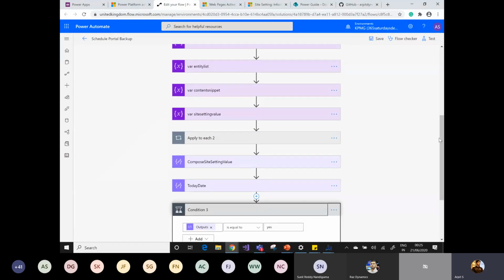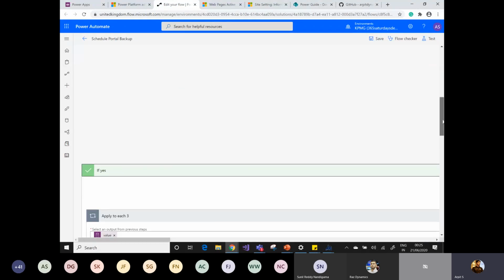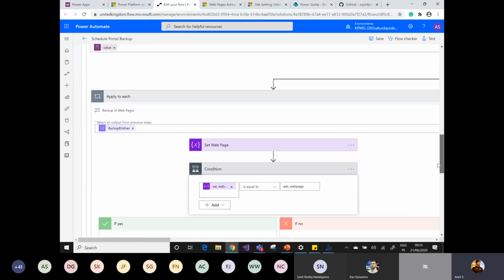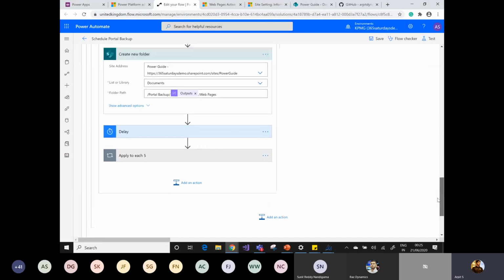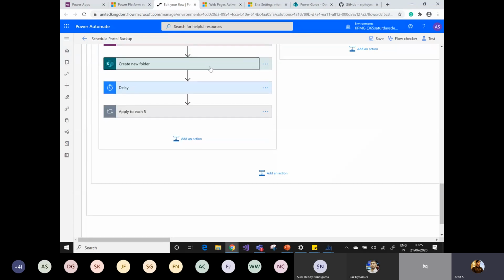Another thing you can change is the storage location. As I'm using SharePoint to store all my custom files, I'm using the SharePoint site here, so you just need to change the SharePoint site. If you want to keep the backup files in your OneDrive, Azure Blob Storage or even the local machine, you can simply replace this step with that particular connector.